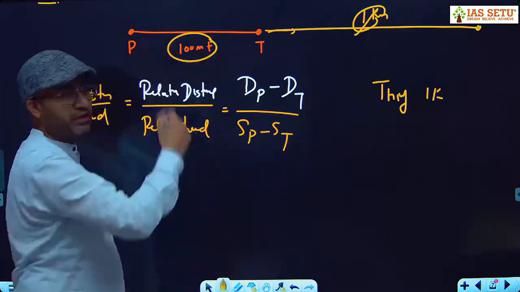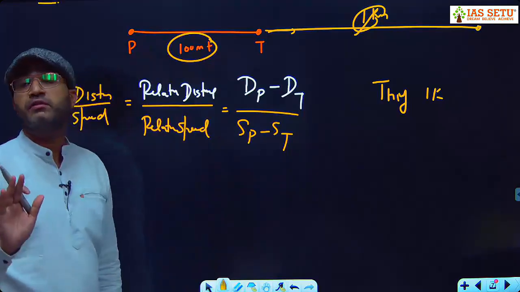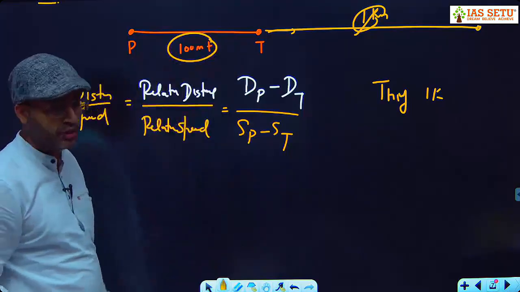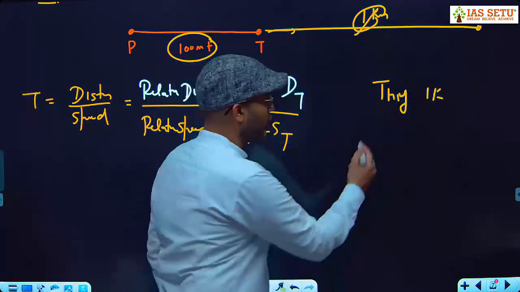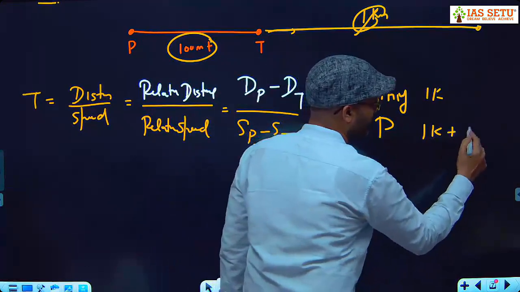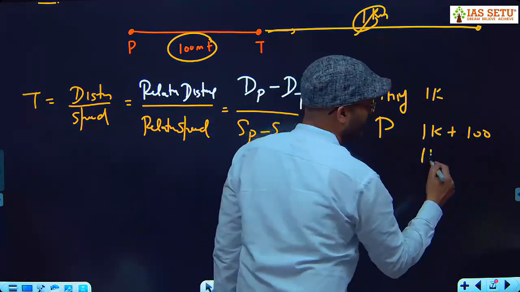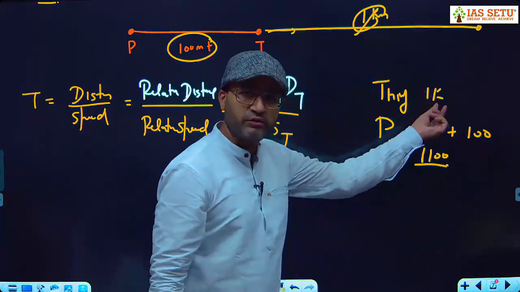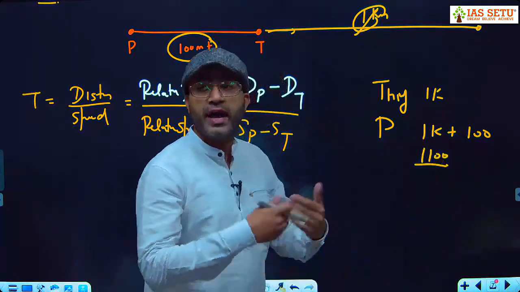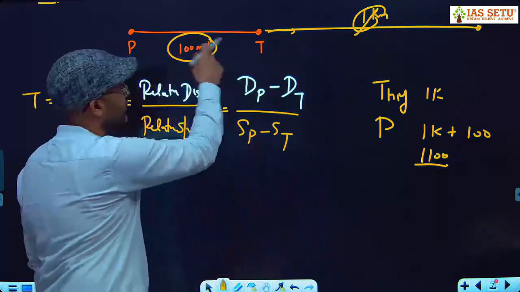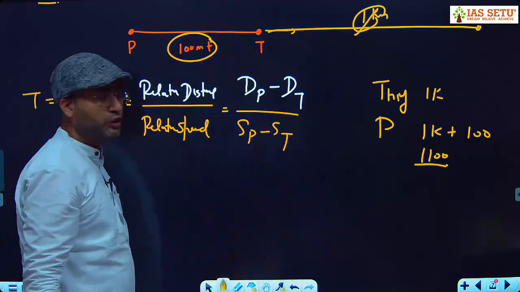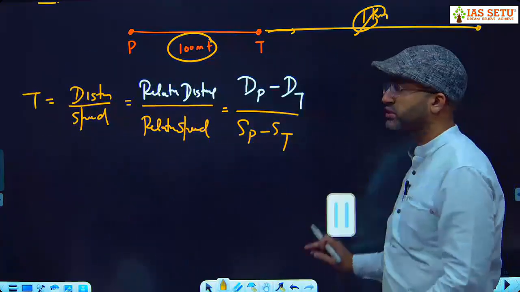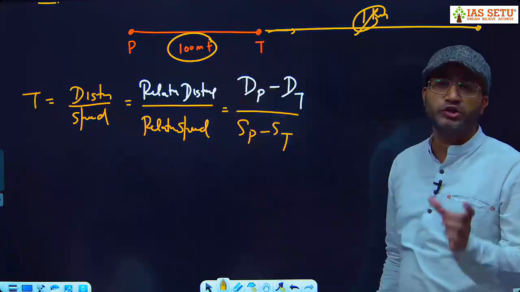This is 100 meter. What is the policeman covering extra? How much extra distance is the policeman covering? This 100 meter extra. The policeman covers 1 kilometer plus 100 meter. Distance covered by the policeman is 1100 meter. So this 1 kilometer is covered by the thief also, and by the policeman also. What extra is the policeman covering? This initial distance. So the difference of the distance between policeman and thief is already given in the question, the initial distance.